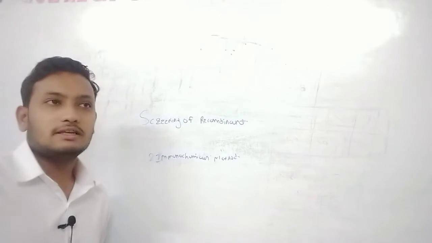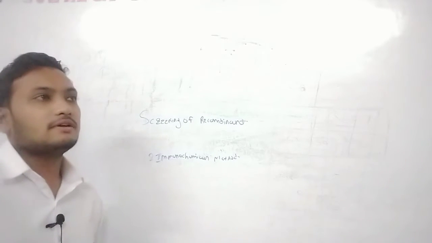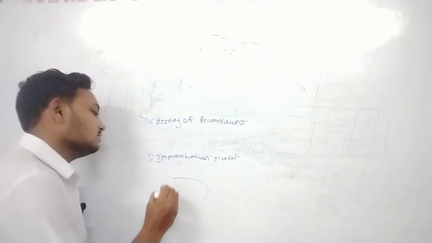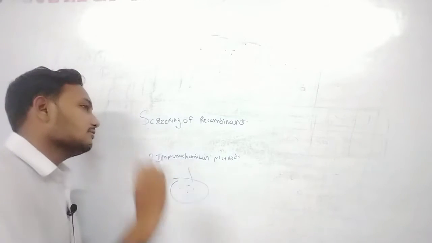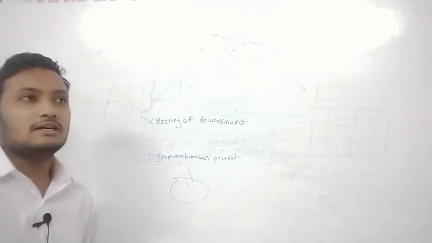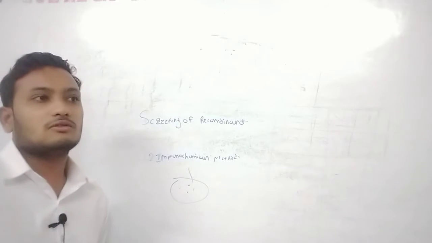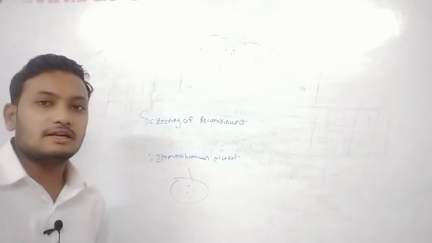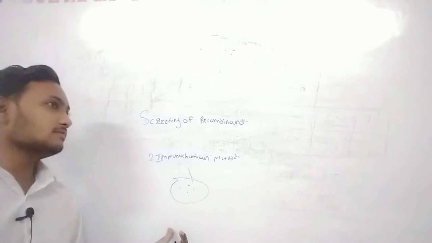Suppose this is a wild type organism, and we are adding the foreign DNA, and the foreign DNA is integrated into the host chromosome. The replication of the foreign DNA occurs in the wild type organism.